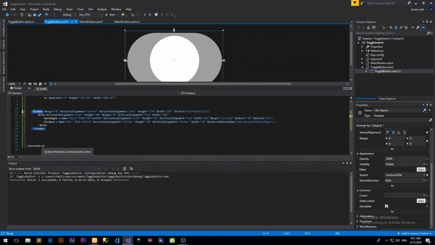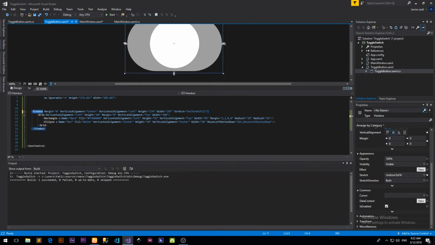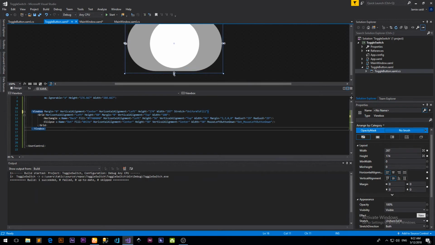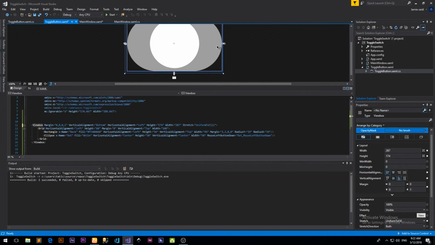Now remember, what we are resizing is the user control. So the user control will resize the view box, right? Because the user control is the one that's at the outer bounds. So what we're going to do is make sure these links are locked so that when we adjust the user control, it also affects the view box. So make sure we lock them up. Let's go ahead and do that.